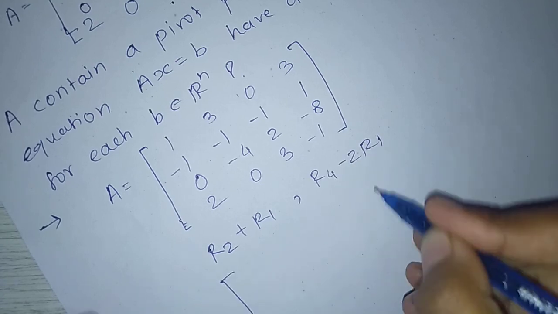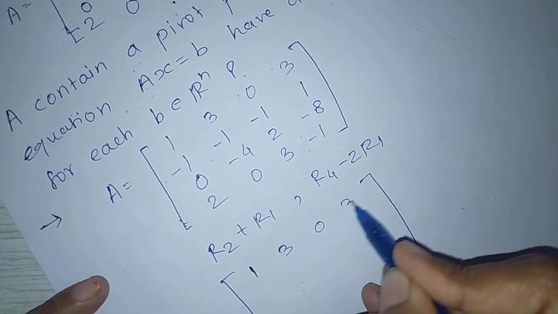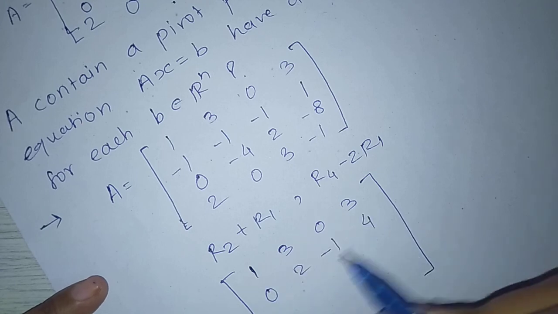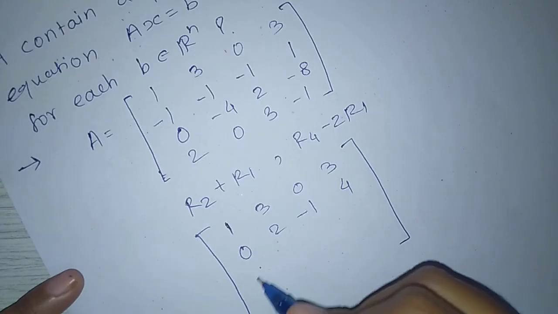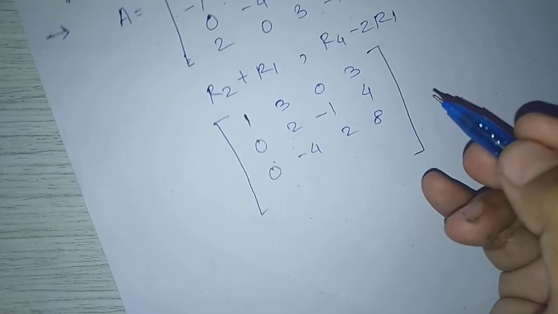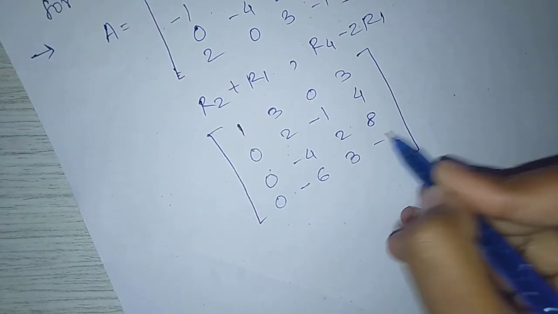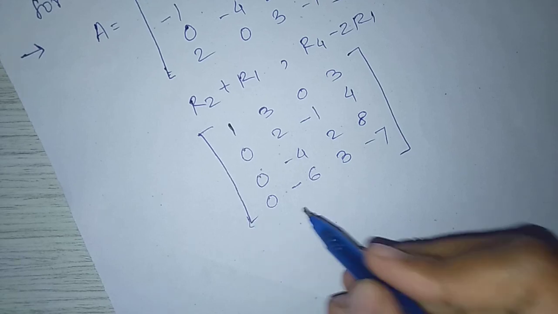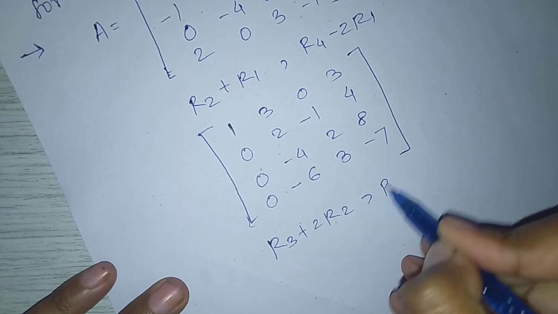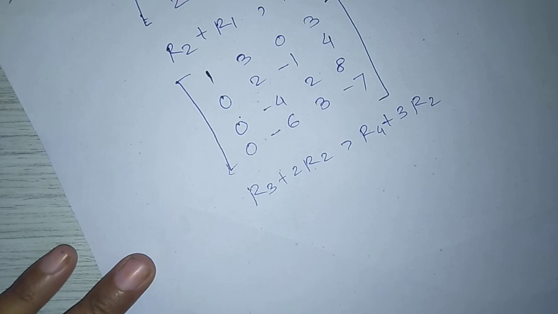We get the matrix with first row as it is, 1 3 0 3, second row becomes 0 2 minus 1 4, third row as it is, 0 minus 4 2 minus 8, and the fourth row becomes 0 minus 6 3 minus 7. Next, apply the row operations R3 plus 2R2, R4 plus 3R2 on the third and fourth rows.